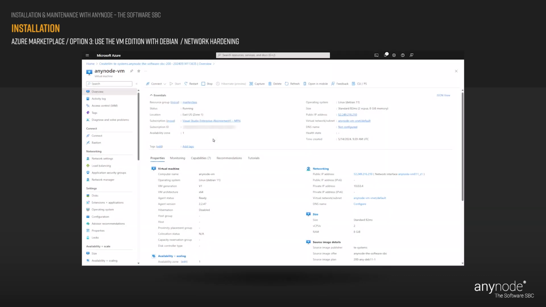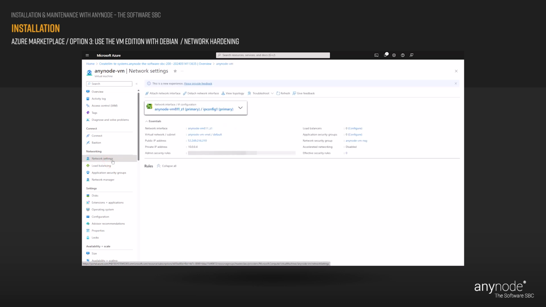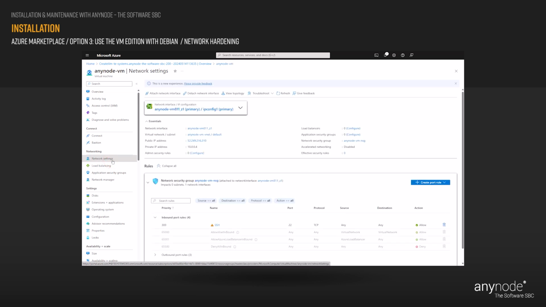In the overview of your resource group, click on your newly created virtual machine. Navigate to your network settings in the left menu. Navigate to the SSH inbound port rule. Click on the trash bin icon to delete the SSH rule. Confirm with the Yes button.